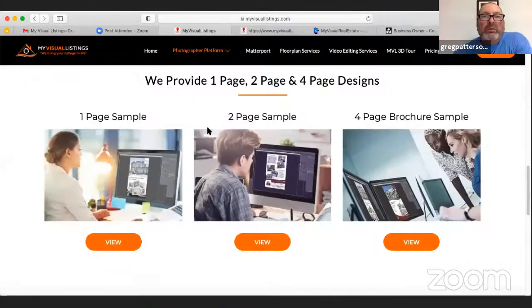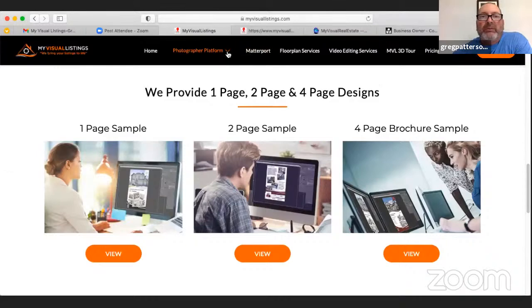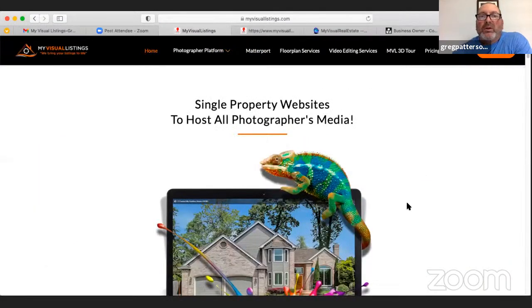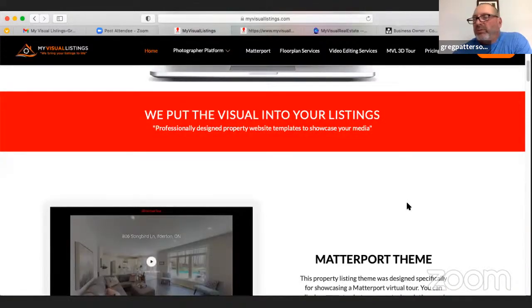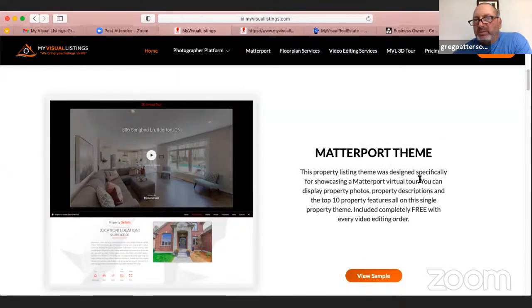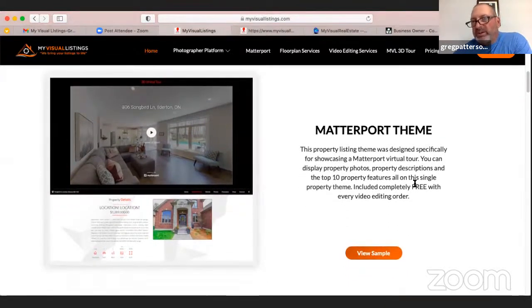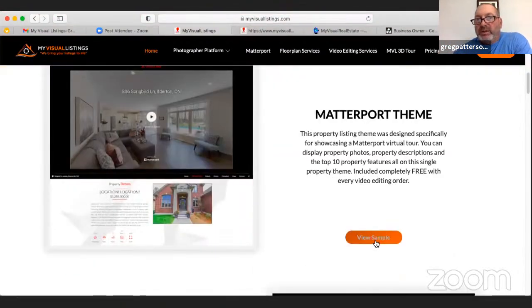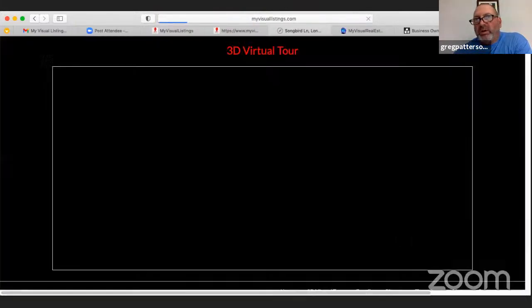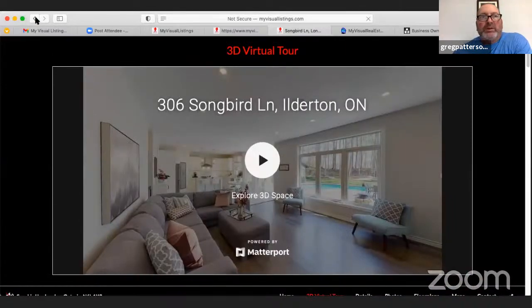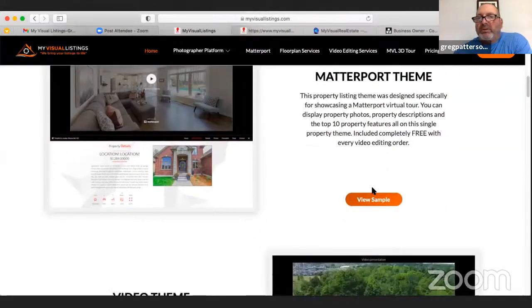All right. So we go to our website, and under the target platform, there's single property websites. So this is where we have themes, and we're building more themes all the time. We built this Matterport theme because our photographers wanted us to make sure that we showcase the Matterport at the top. This is just a different one, the same thing. If you wanted to see the Matterport theme, you can view sample.